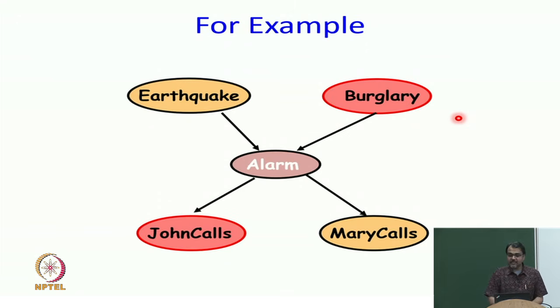Now, the question you ask is, in this linear structure, when can information flow from burglary to John calls? It can flow only through alarm. If I give you alarm, are they independent of each other?